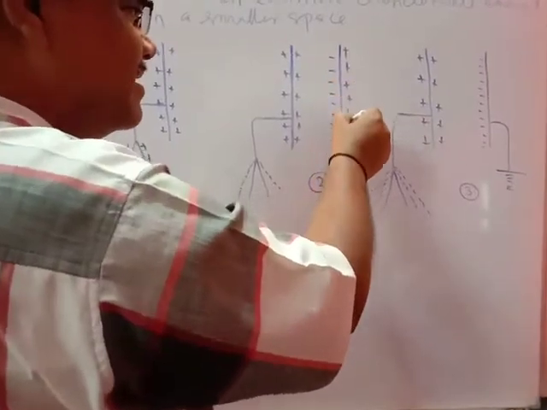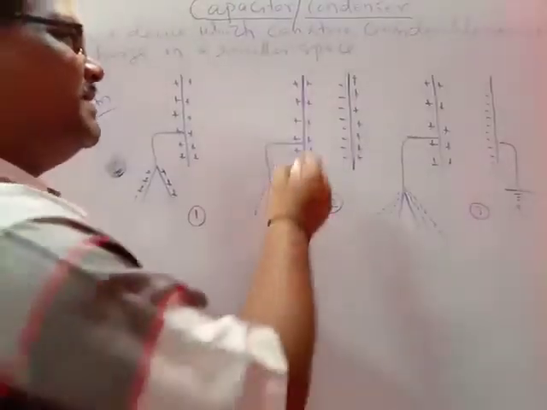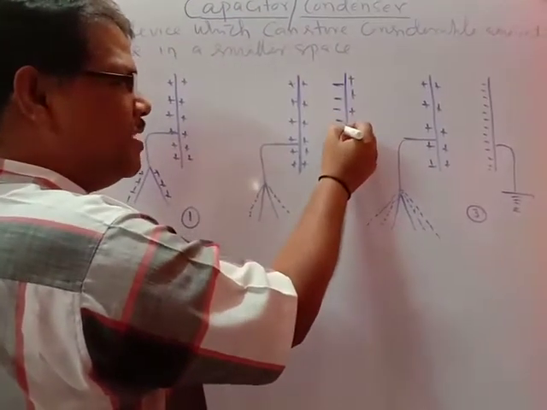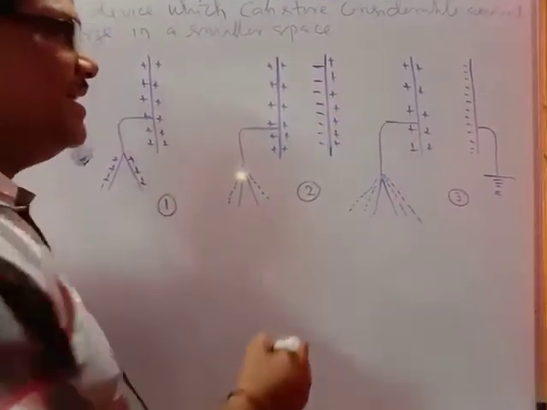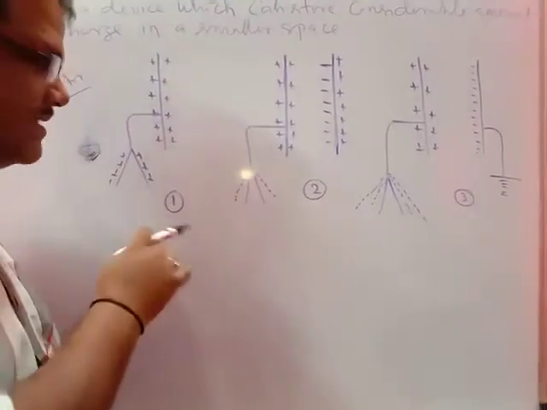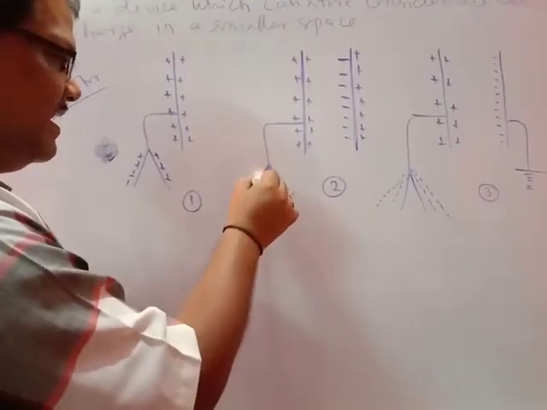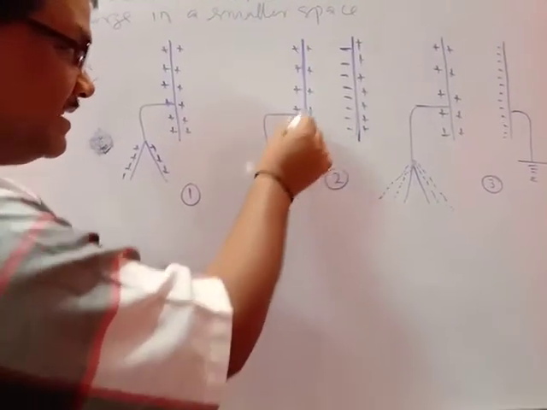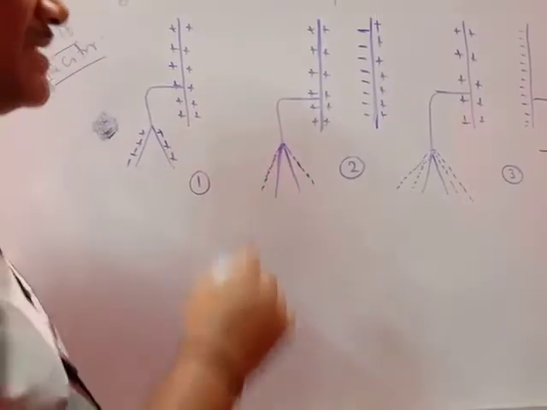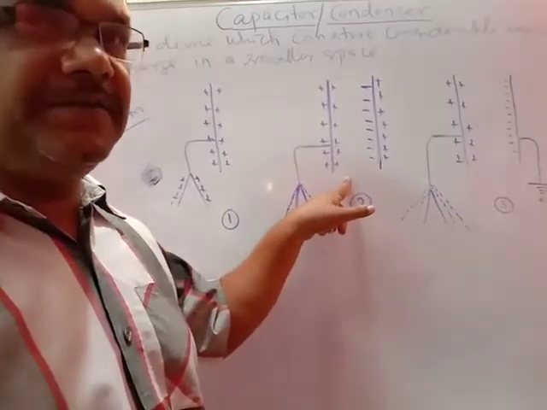Simple neutral conductor is kept near it. What will be the problem? The problem is that induced charges will be produced, negative on one side and positive on the other side. And it is found that the Gottlieb deflection is becoming less compared to case number 1. In the first case it was like the dotted line, and in this case we are finding the bold line. Means the deflection is reduced. In this case the deflection of the Gottlieb is reduced.